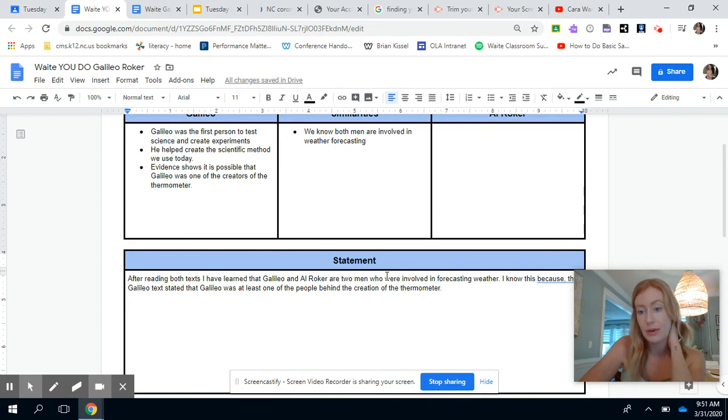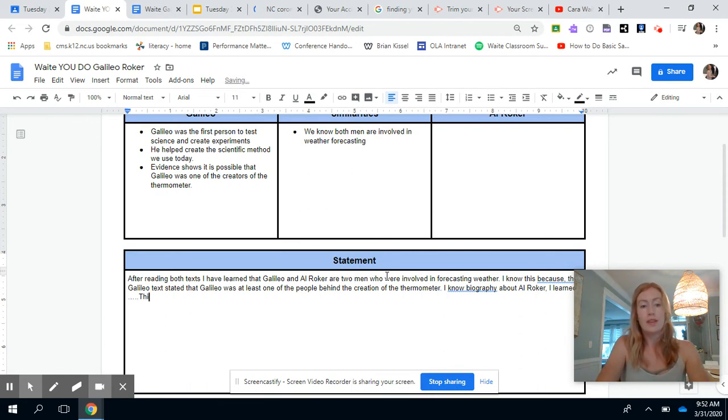I could have used a quote, but since I'm stating information from the text, that works too. Now, that's only part of it. Now, you need to come in here and tell me, what about Al Roker? So in the biography about Al Roker, I learned... That's on you though, because you're doing that part. And then this is like step 1 and 2, and you still need your reasoning. So we've got a stem, we've got our evidence, and now you need your reasoning.